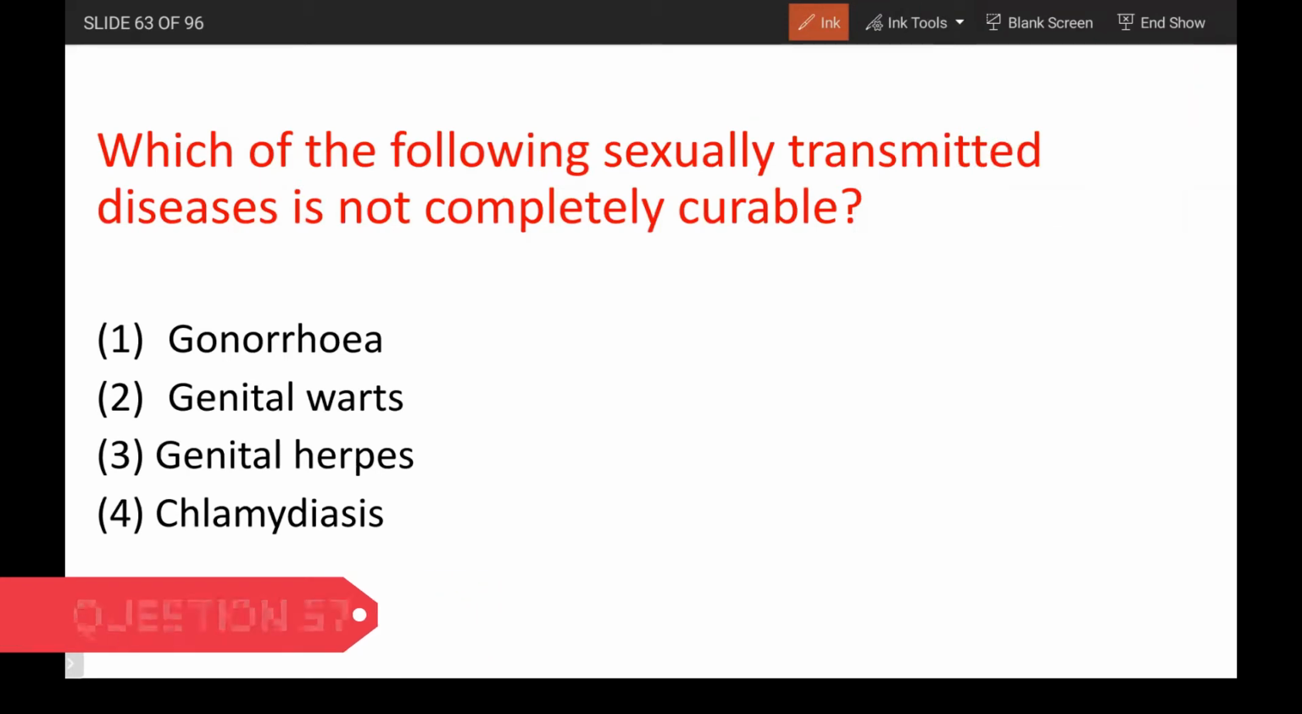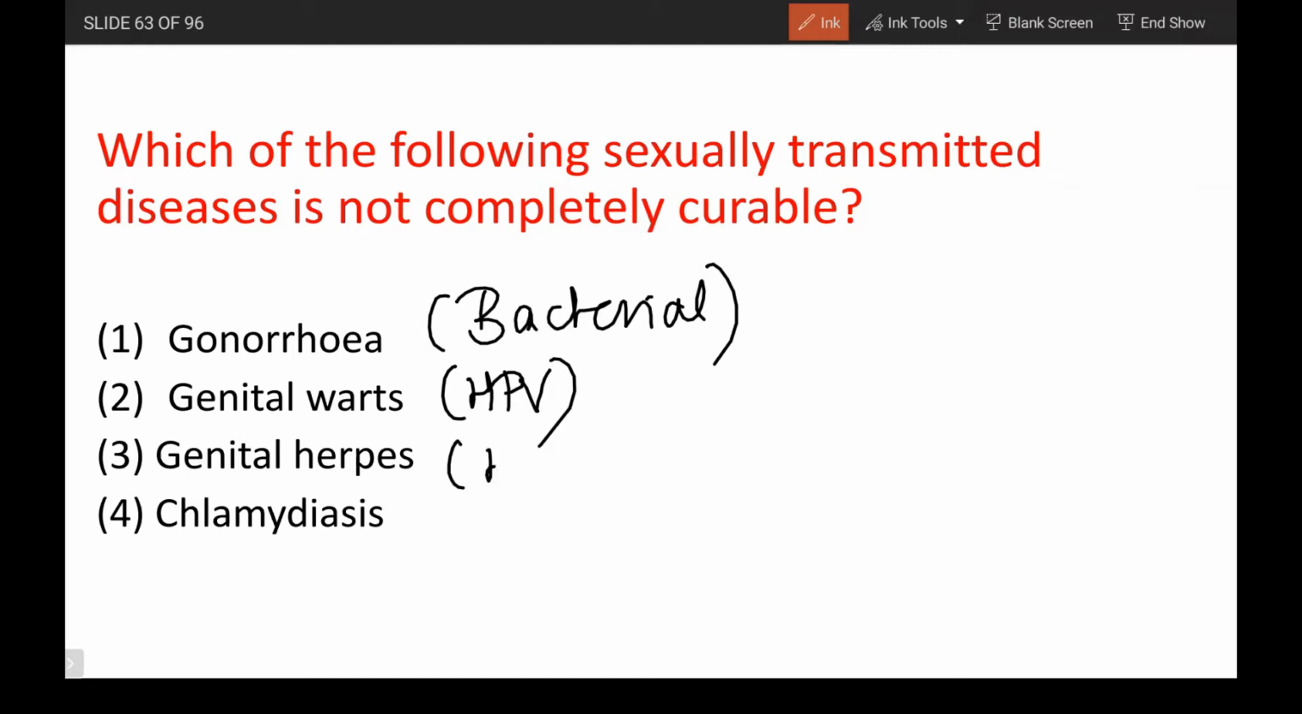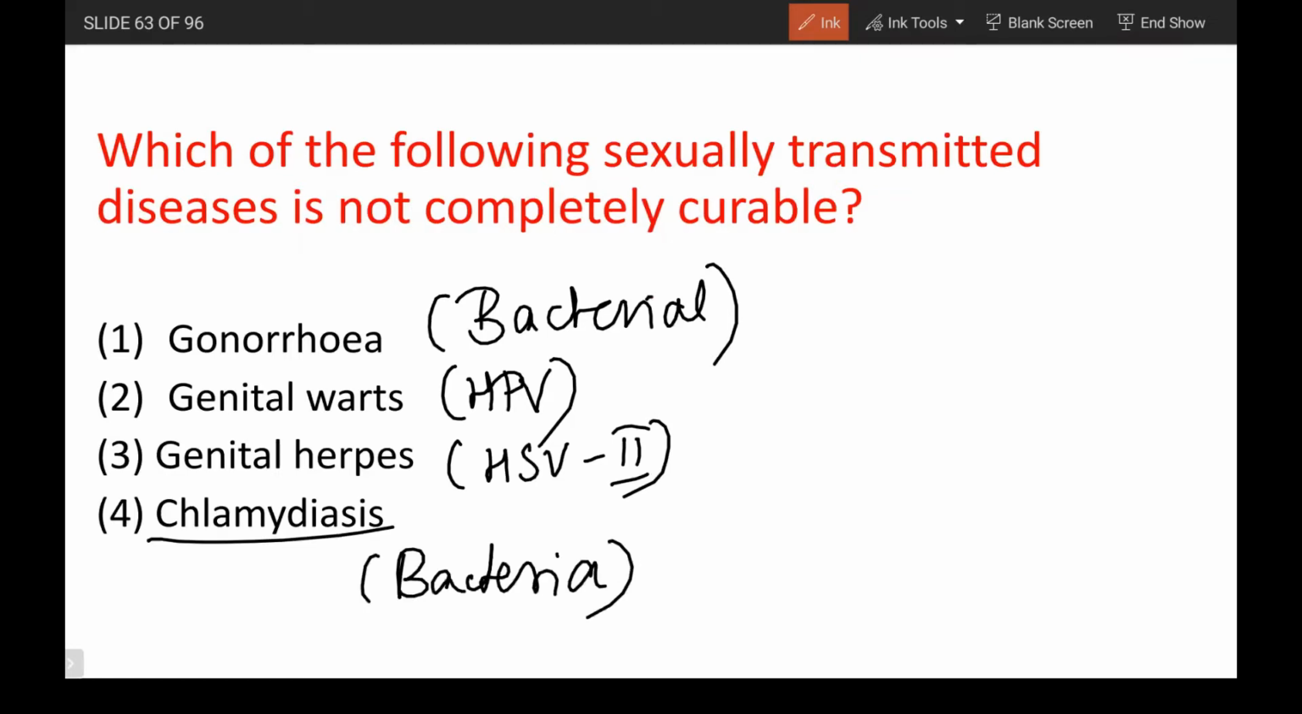Which of the following sexually transmitted diseases is not completely curable? It's an important question. Gonorrhea is a bacterial infection, so there are going to be some antibiotics. Genital warts is a viral infection caused by the human papilloma virus, HPV. Genital herpes is caused by herpes simplex virus type 2. And chlamydiasis is again caused by a bacteria. Generally, viral diseases we say are not curable, and among sexually transmitted diseases, three diseases are not curable.